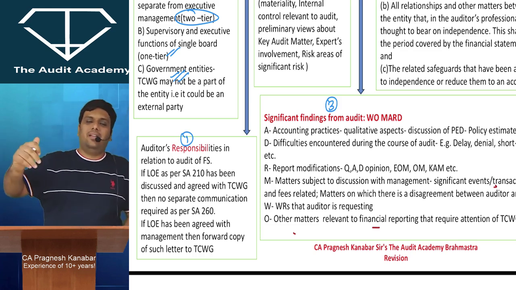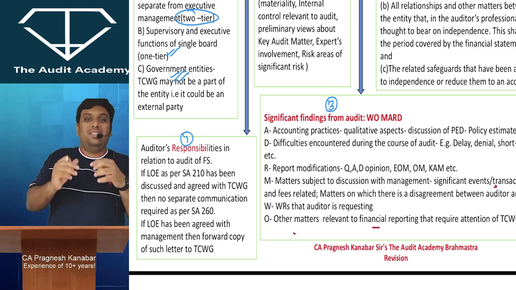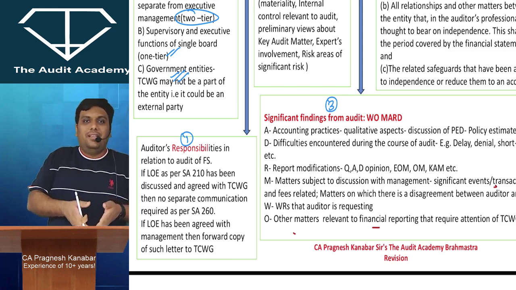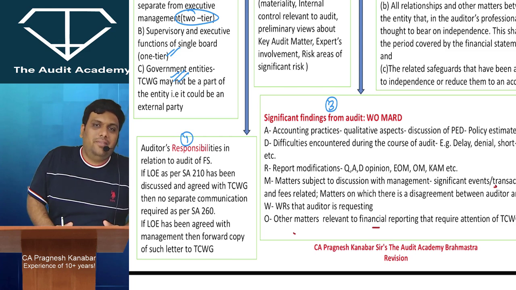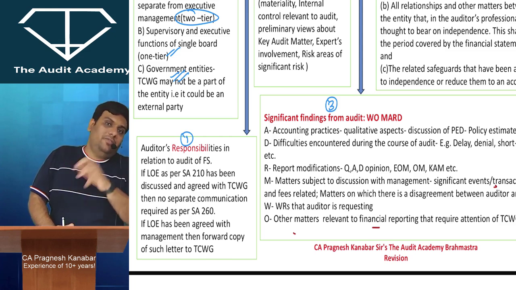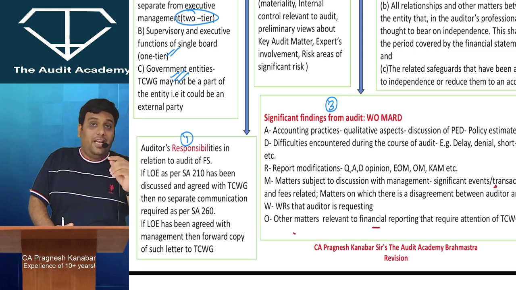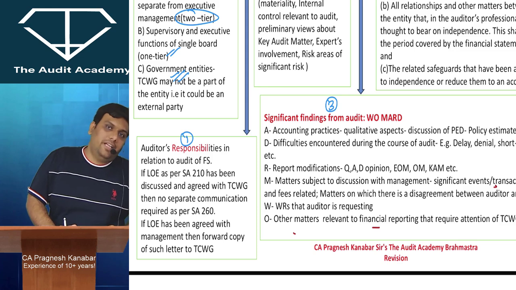Please understand, if you were appointed and your whole scope was discussed with TCWG itself, then they are already aware of your responsibility. But let us say that your scope and all discussions were done with the CFO of the company. Then the audit committee chairman may not be aware of that. And that is why, if the letter of engagement has been discussed with the management, then you should forward a copy of that letter of engagement to those charged with governance.